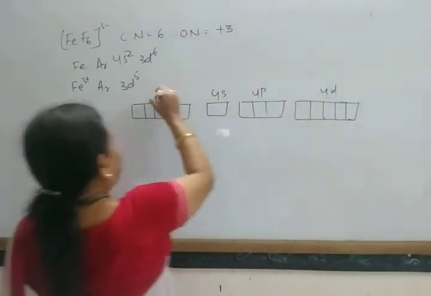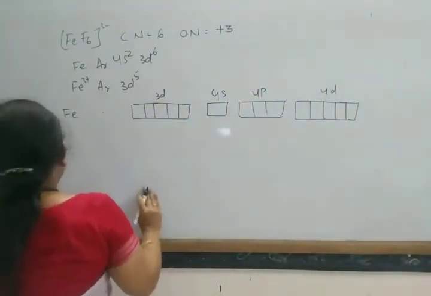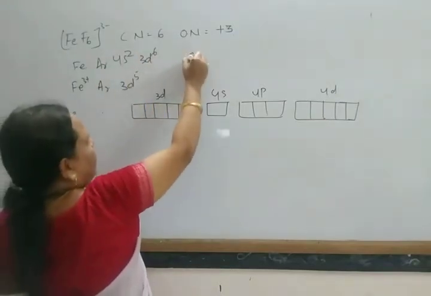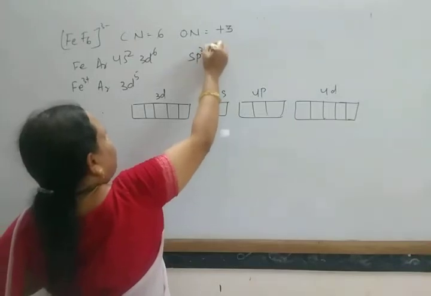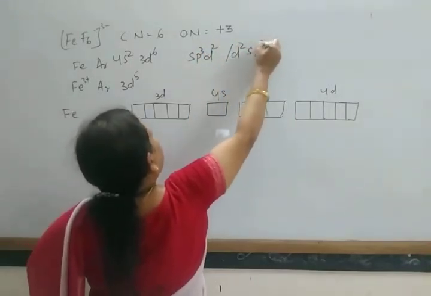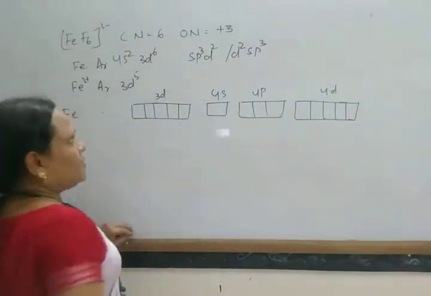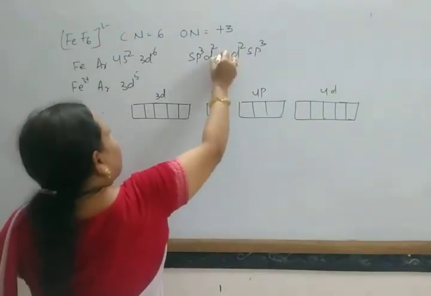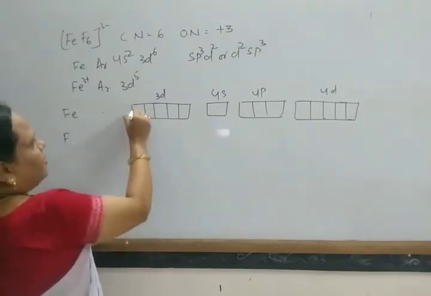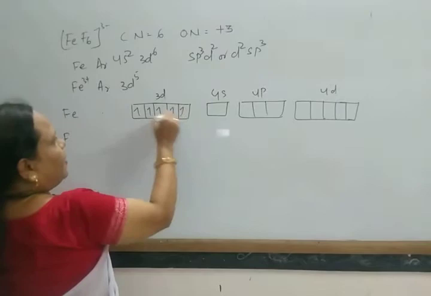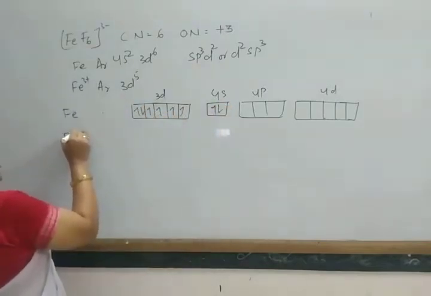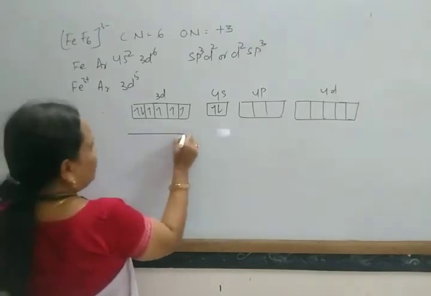4d, 4p, and 3d. As the coordination number is 6, either it undergoes sp3d2 hybridization or d2sp3 hybridization. Okay. So for Fe, the total electrons are 1, 2, 3, 4, 5 and 6 in 3d, and 4s. And Fe3+ has the configuration